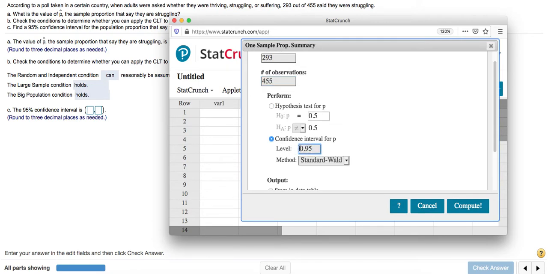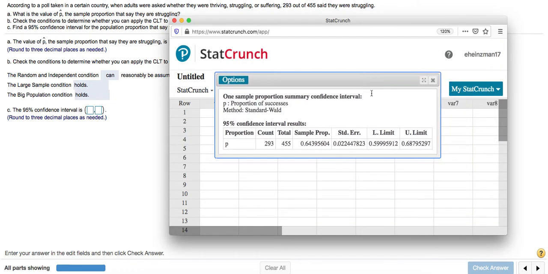And then in here, you're going to put the level of confidence. Now, it's asking for a 95% confidence interval, so we can just leave this as 0.95 for 95%. There's nothing else to enter, just the number here, the total number of people sampled, and then select confidence interval. If I click compute, over here it gives me this lower limit and upper limit. This is the lower bound of your confidence interval, and this is the upper bound. Those are the things that go here and here.